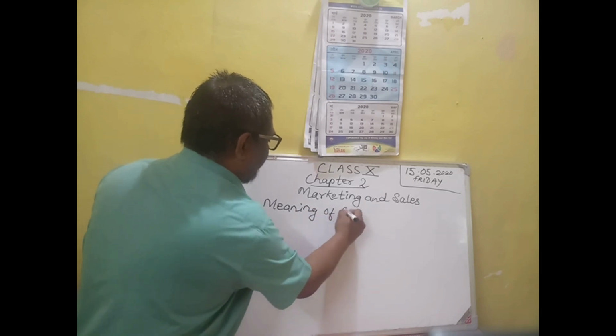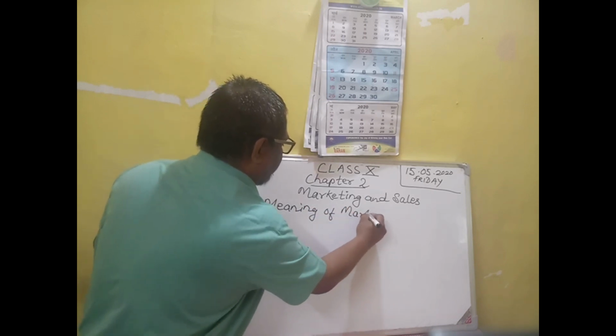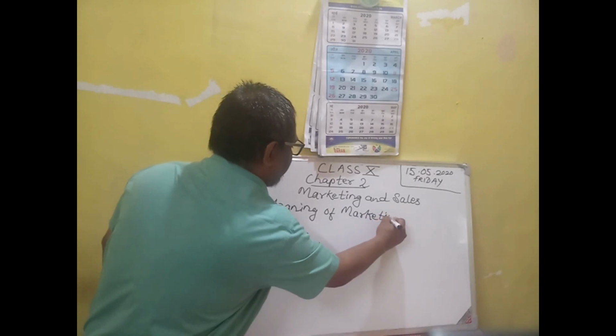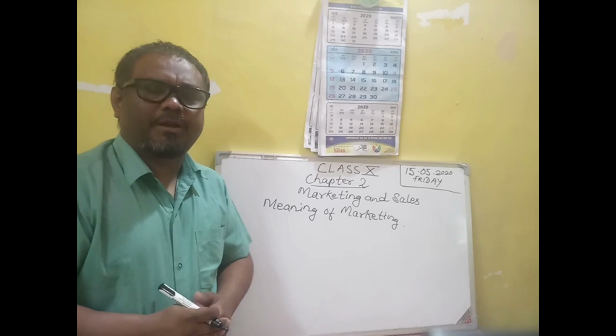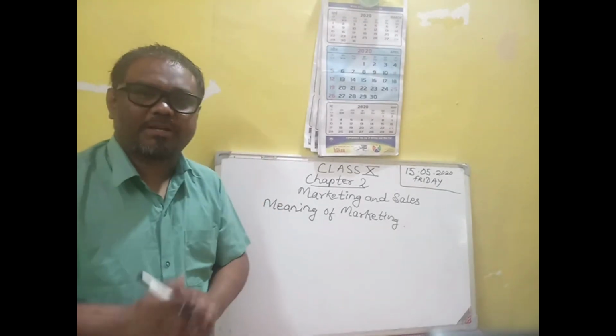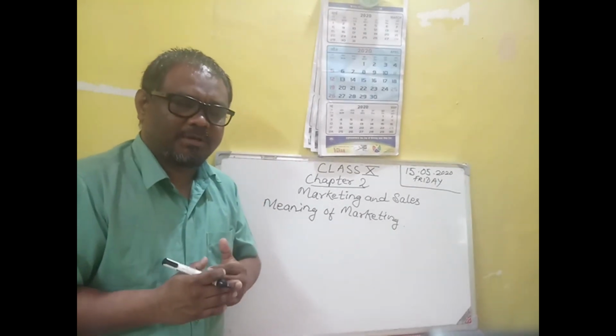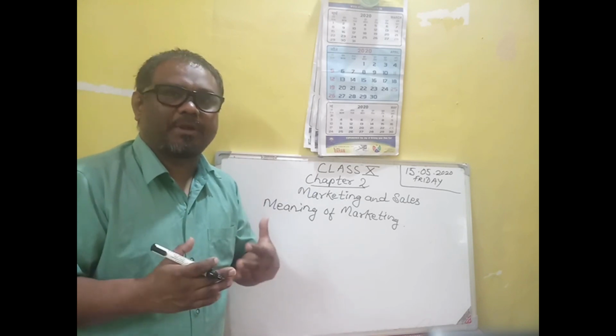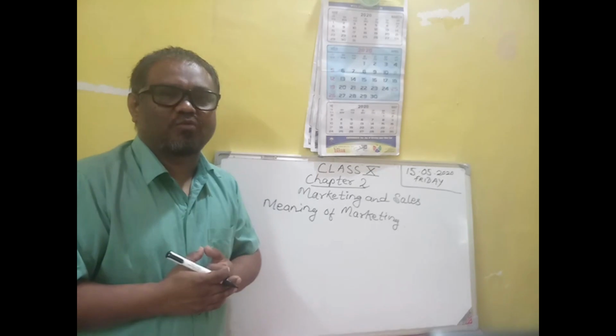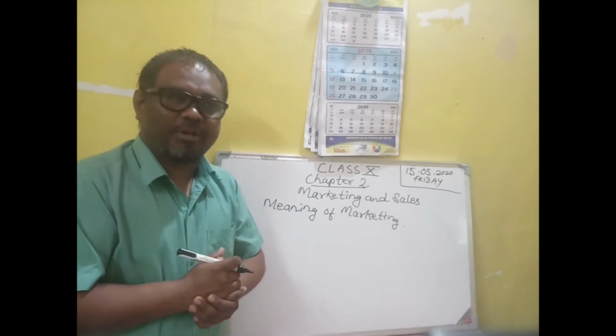Meaning of marketing. Here, the concept of marketing has been classified into two categories.